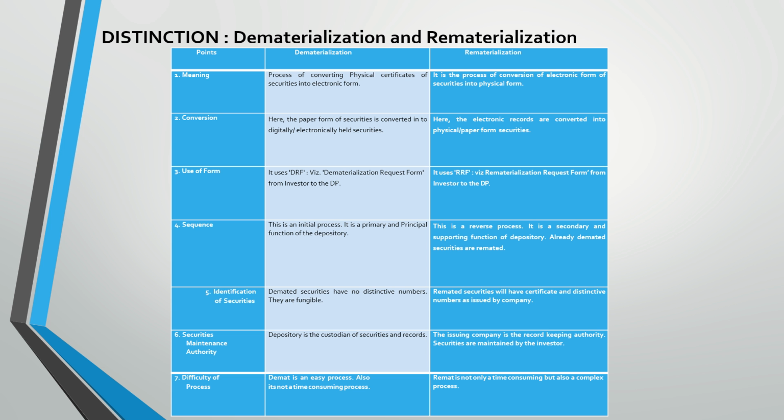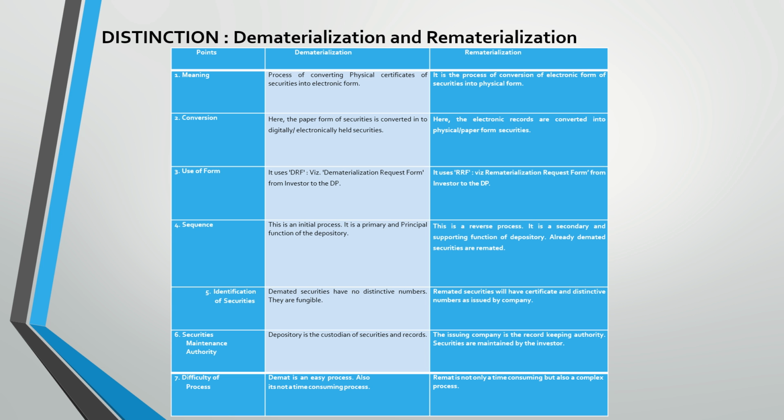Then the sixth point is securities maintenance authority. In dematerialization, the depository is the custodian of securities and records, whereas in rematerialization, the issuing company is the record keeping authority, and securities are maintained by the investor. Now, who is responsible for maintaining the securities? In case of demat, the depository system is responsible for maintaining the securities as well as the records, whereas in remat, records are maintained by the issuing company, but securities are maintained by the investor.